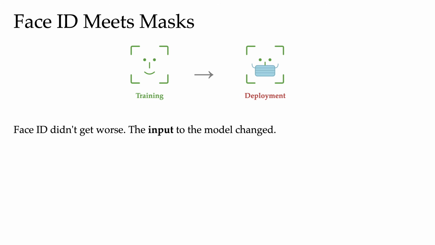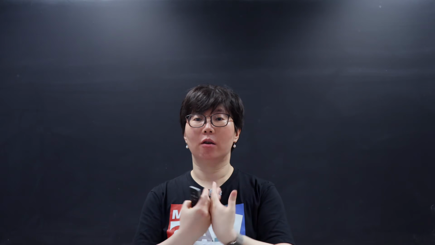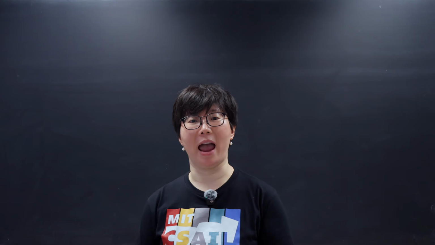Specifically, it's the input to the camera that has changed. The model was trained on full faces, and now it sees masked faces. The features the network used to rely on, say the nose, the mouth, the bottom half of our faces, are simply not there anymore. They are simply not available to the model anymore. And the model is still trying to answer the same question, but it's like the question stem has changed. This is a perfectly good product met with a perfectly different reality.